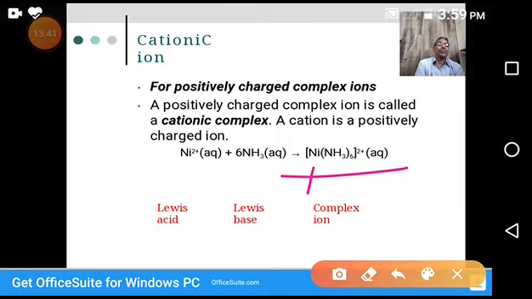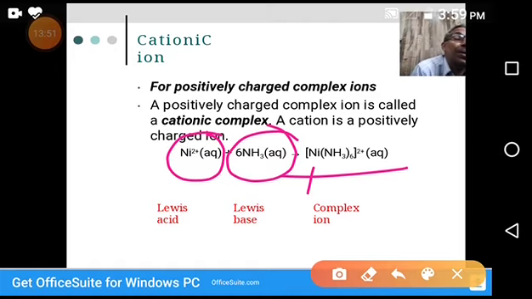How is this complex forming? The nickel +2 ion is binding with the 6 ammonia molecules. The 6 ammonia molecules donate 6 pairs of electrons. One ammonia molecule donates 1 electron pair to the nickel by forming one coordination bond. That's why 6 coordination bonds are possible in this complex.